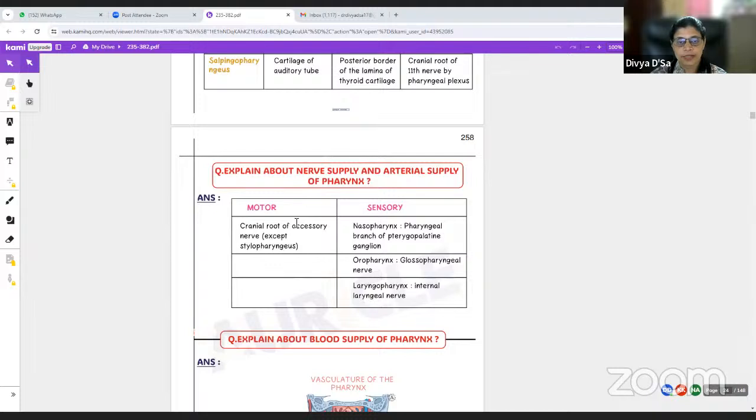Nerve supply of the pharynx, motor supply is mainly by the cranial root of accessory nerve, except for stylopharyngeus, which is supplied by glossopharyngeal. So all these exceptions you need to remember because they are asked as an MCQ question or in the Viva, you will have to answer that. The sensory, the nasopharynx, is by the pharyngeal branch from the pterygopalatine ganglion. The oropharynx is glossopharyngeal nerve, and the laryngopharynx is by the internal laryngeal nerve. What we mean by sensory is supplying the mucous membrane. Okay.